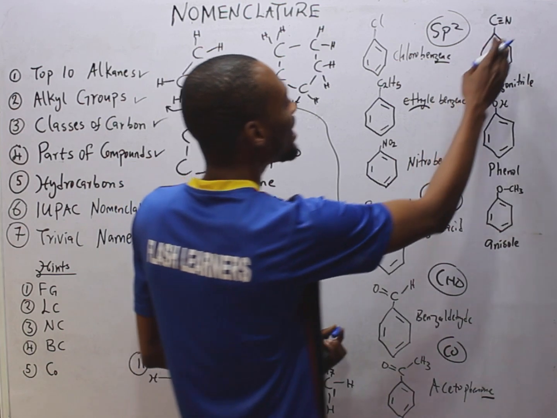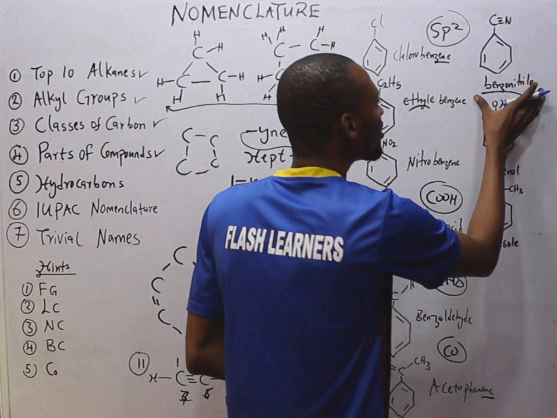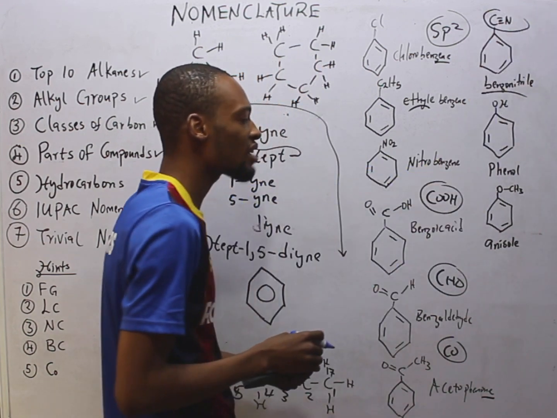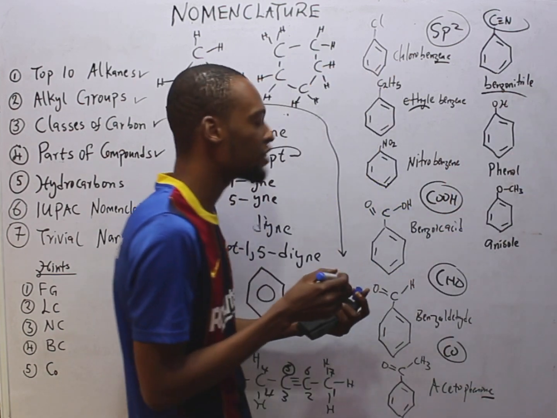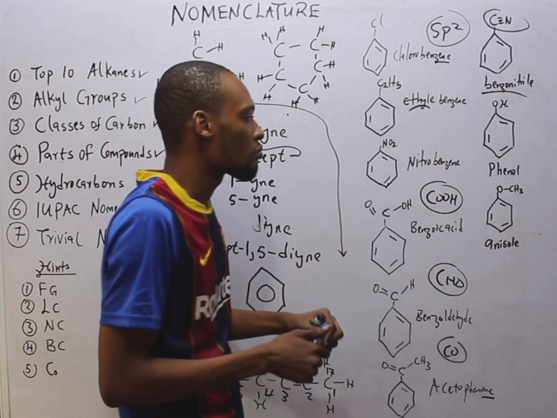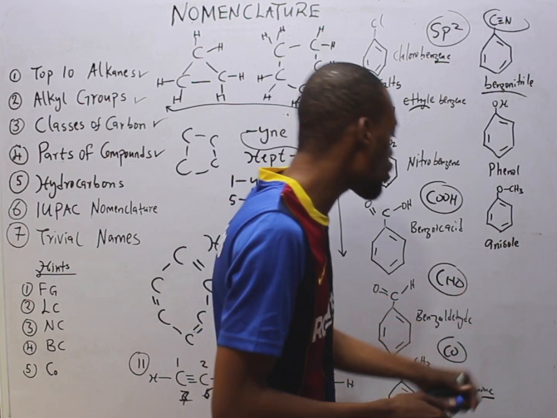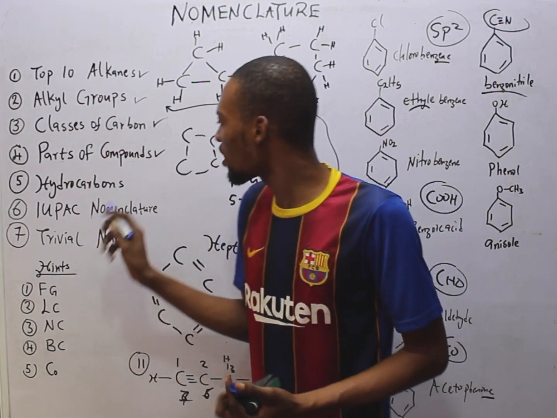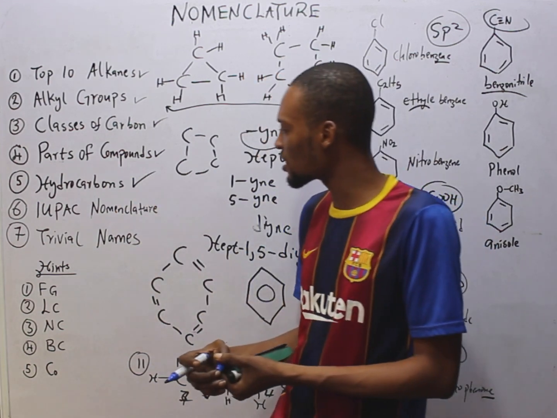Now, when CN is attached to benzene, this is the nitrile group. So benzene, benzonitrile, C triple bond N is a nitrile group. Now, when the OH group is attached to benzene, we have phenol, something like hydroxybenzene. Then OCH3, you call this anisole. These are benzene derivatives. So far, we've done a lot on hydrocarbons, both aliphatic and aromatic.